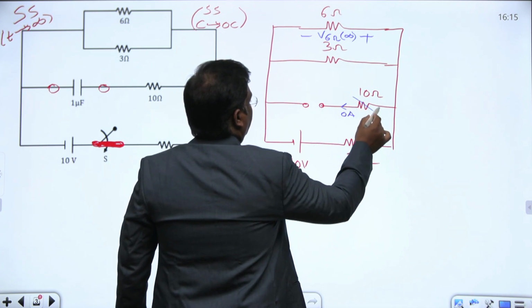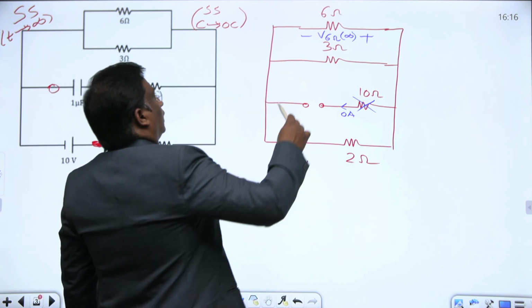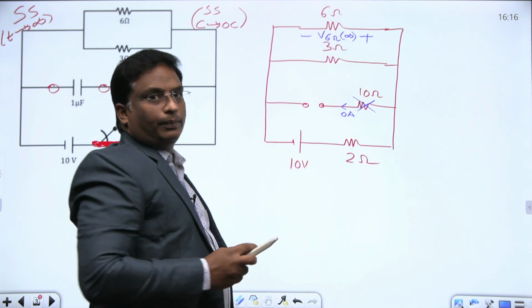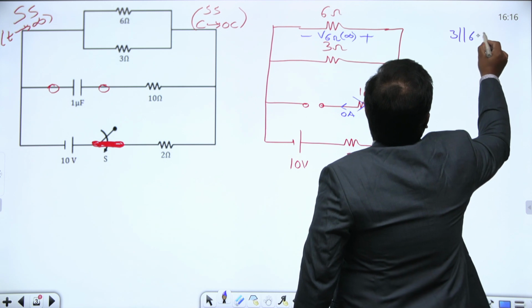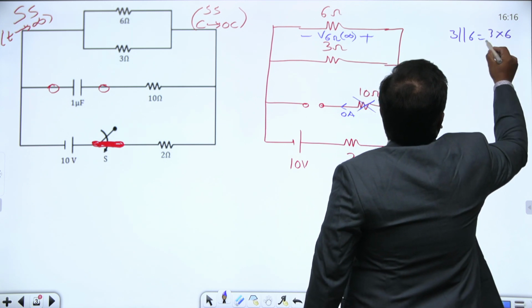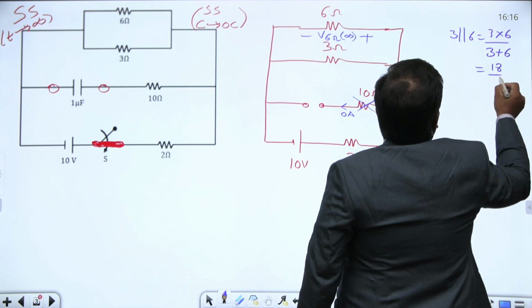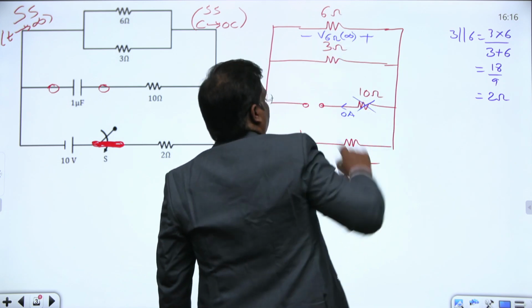This resistor does not have any significance here. Now this 3 ohm and 6 ohm are connected in parallel. What is 3 parallel with 6? 3 into 6 by 3 plus 6, that is 18 by 9. What is the value? 2 ohms. This is equivalent to 2 ohms.